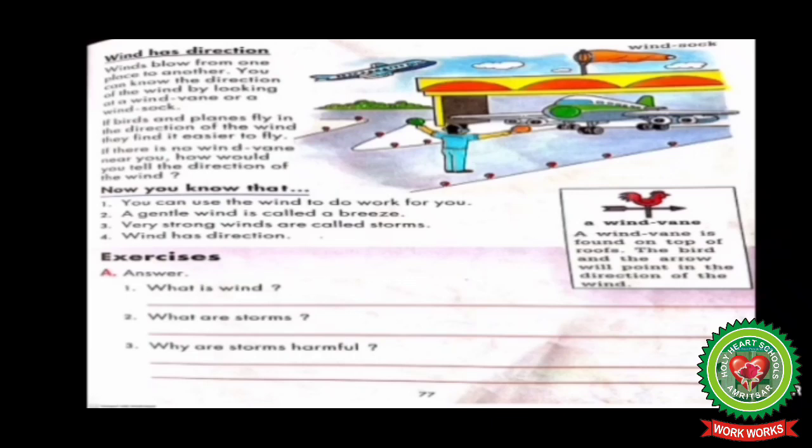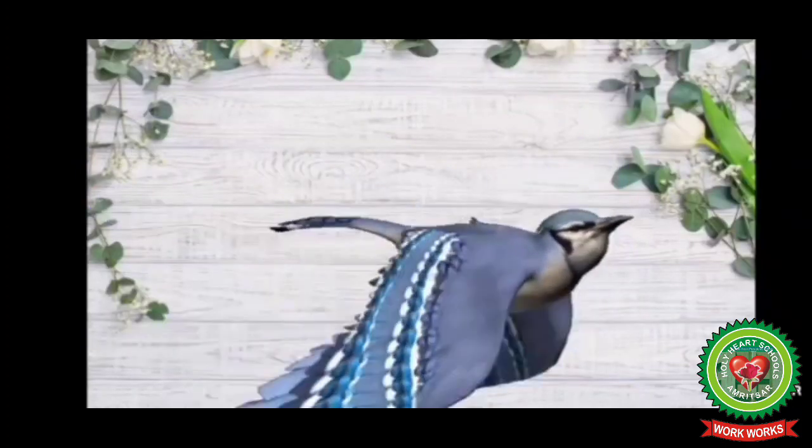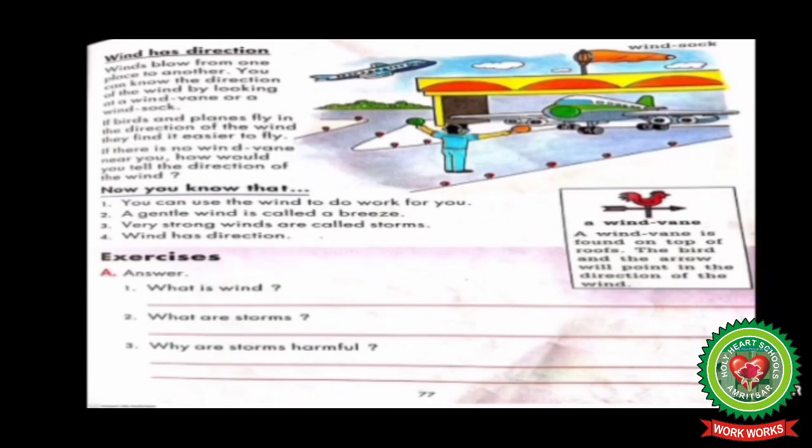Now dear students, when a plane or birds fly, they find it easier to fly in the same direction of wind. Students, if they try to fly in the opposite direction of the wind, they find it difficult to fly, and the wind applies force, due to which birds flying in the opposite direction of wind need to apply more force to fly.